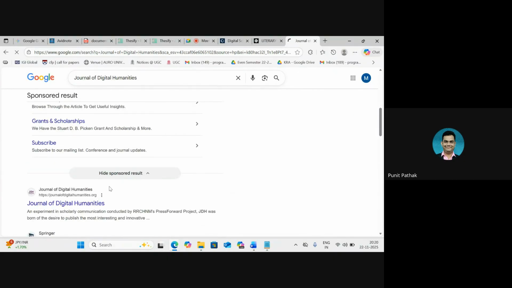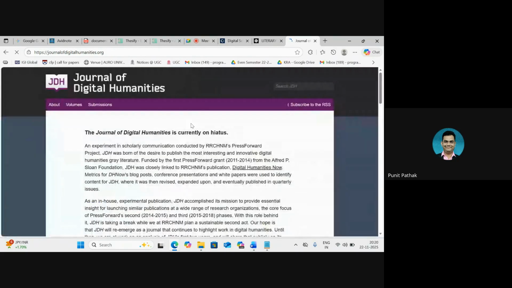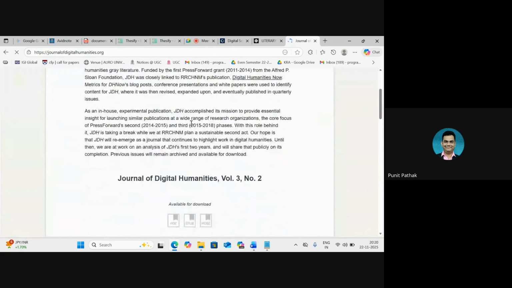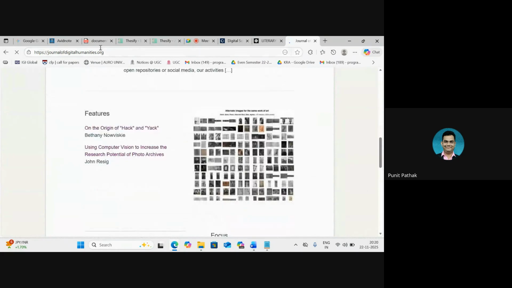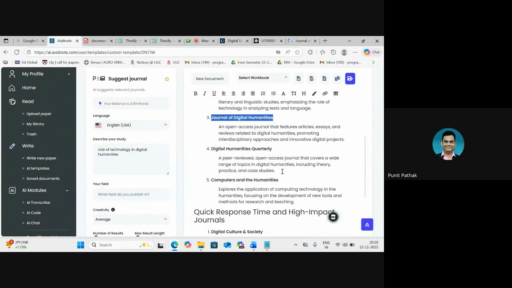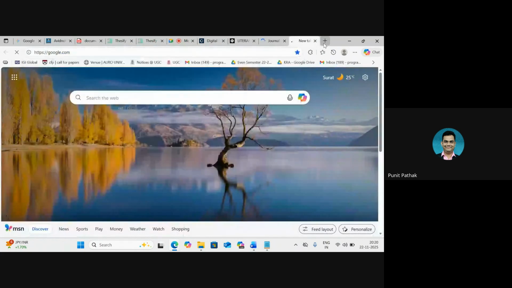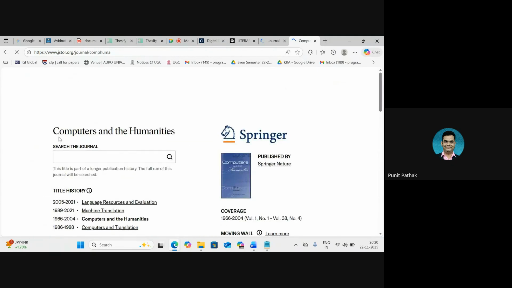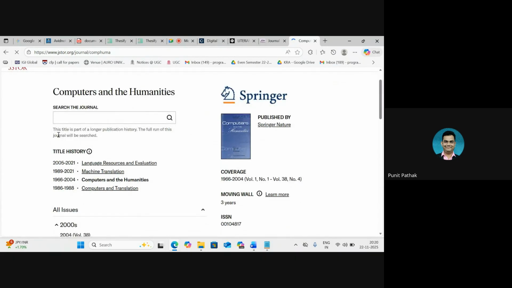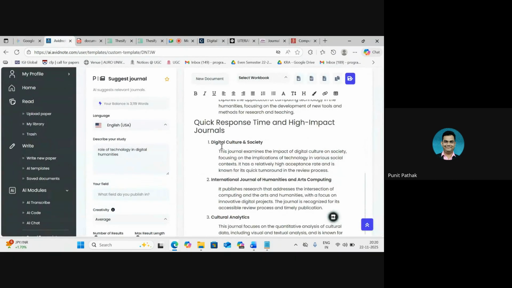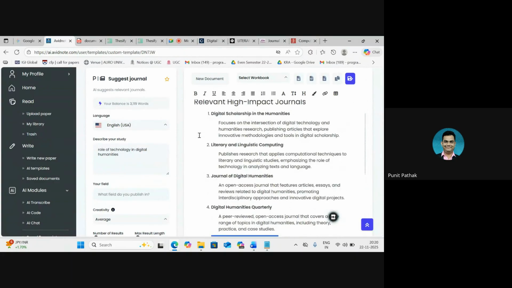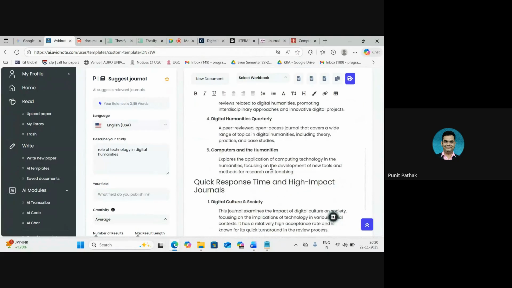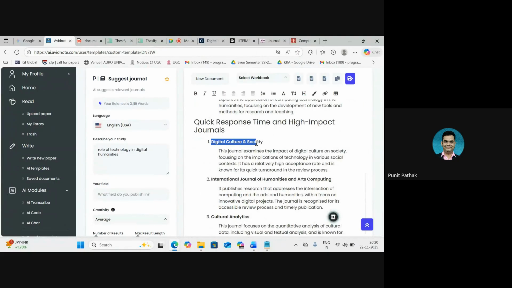Okay, we have something. Now, of course, then we have to go further into the details and check whether the actual journal is authentic or not. But it does seem to be returning some result as far as the nomenclature and the names of the suggested journals are concerned. So this also seems to be a journal apparently. Yeah, this is published by Springer. So in this way, we get a very detailed list, and they're divided usually in two ways: relevant high impact journals and quick response time and high impact journals.